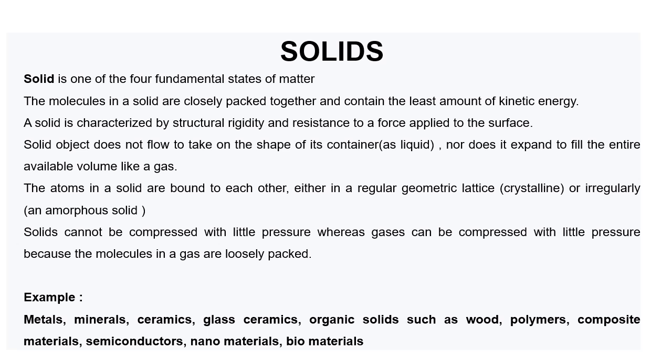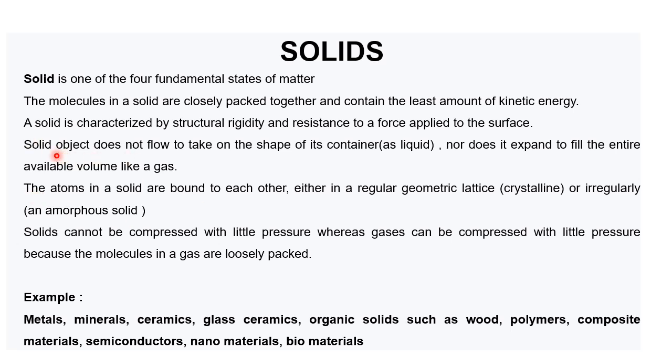The atoms in a solid are bound to each other either in a geometric lattice or irregularly. We already told these things. If it is a geometric lattice, then it is a crystalline solid. If it is irregular, that is powder in nature, then it is called an amorphous solid.